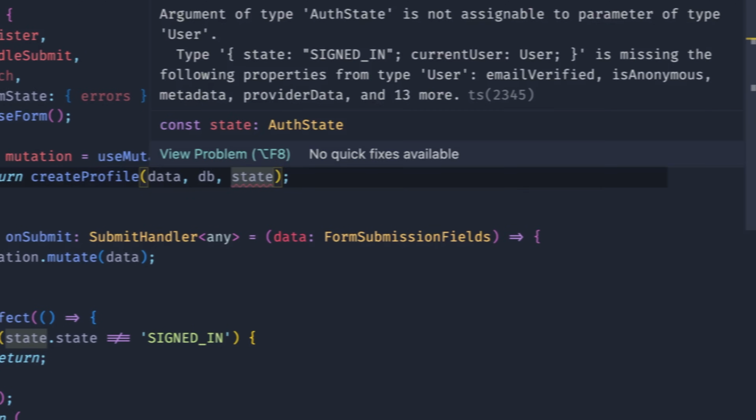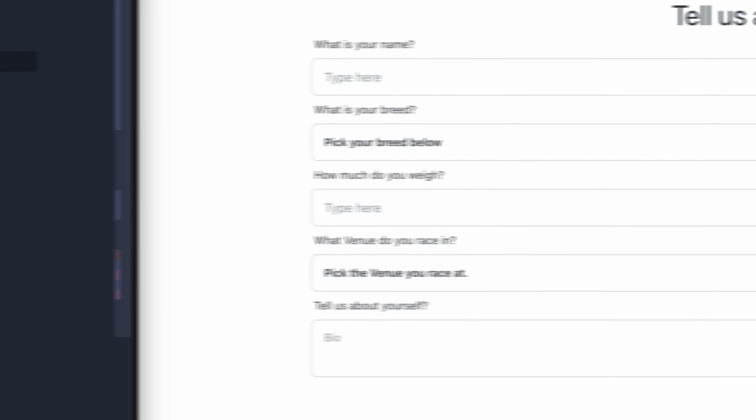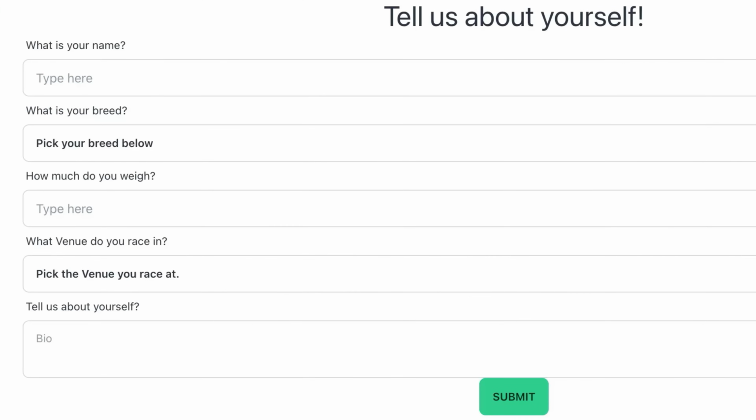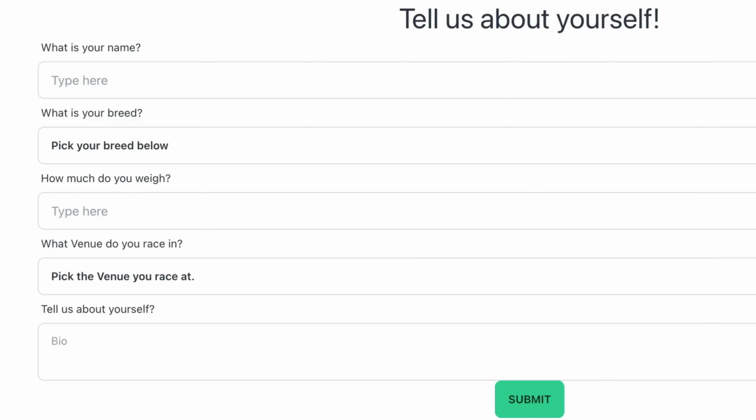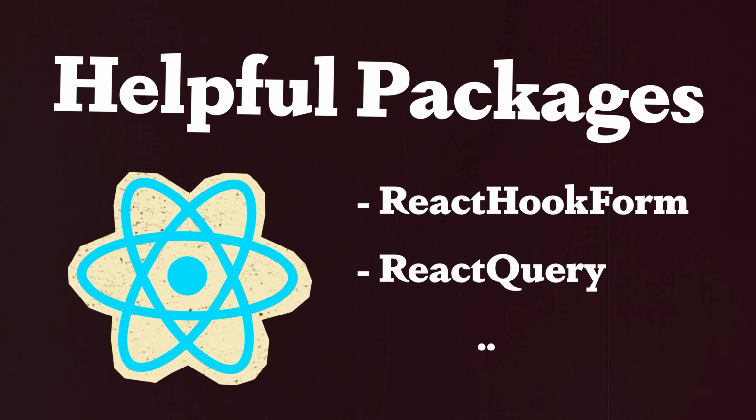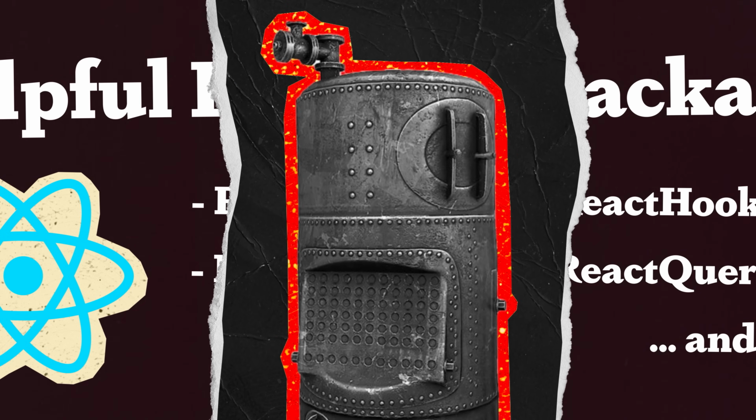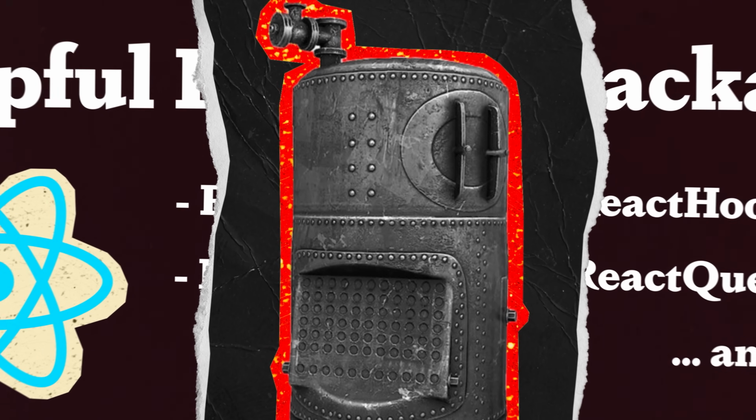I created a profile creation screen that was really easy to set up so that users can insert their breed, bios, names, picture, venue, and their weight. Doing this with packages like React Hook Form, React Query, and more. So I was able to quickly hook all this up thanks to the boilerplate and have it in the database just fine.